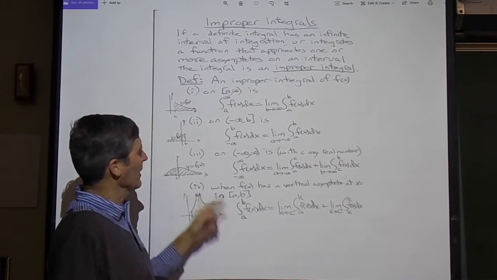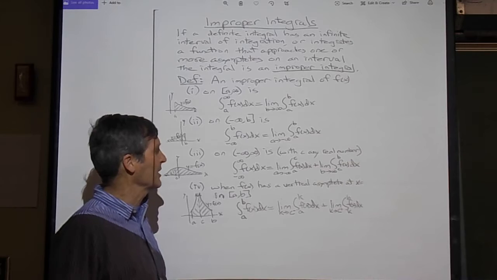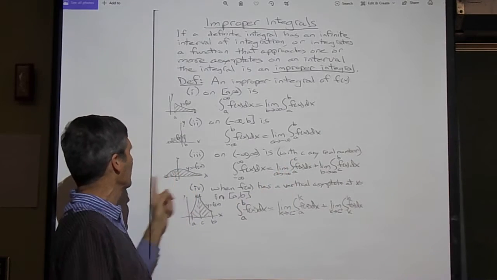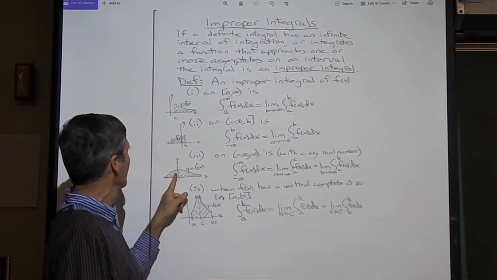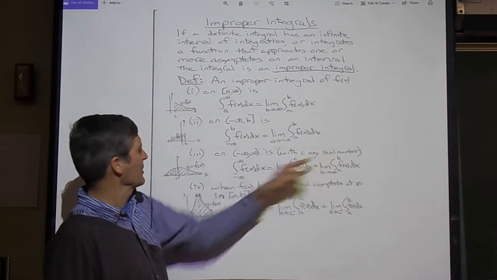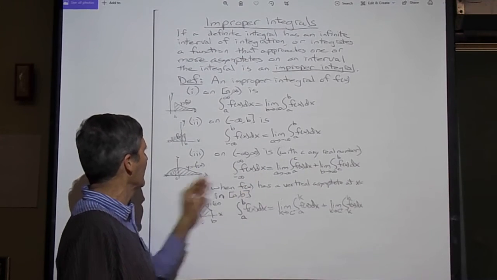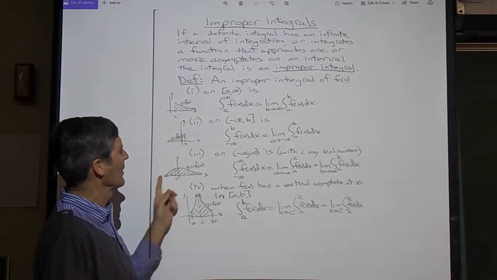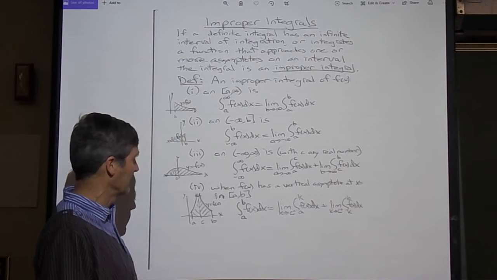And if we go out both directions, we can pick any intermediate point c we want whatsoever, integrate from a to c, and take the limit as a goes to minus infinity. Here's c, so we evaluate this area essentially. We integrate from that same point c out to b and let b go to infinity, so we're essentially adding these two problems to evaluate the integral from minus infinity to infinity.